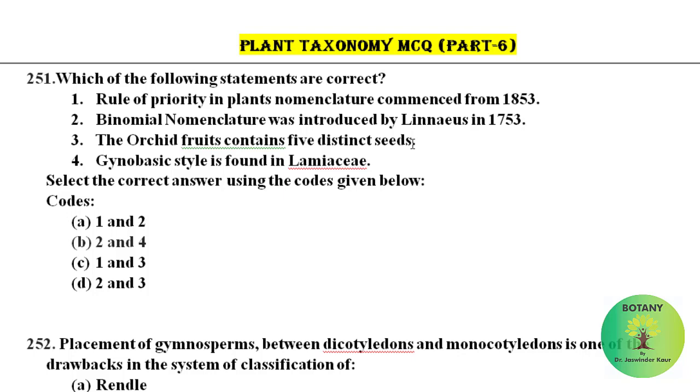This is also incorrect because in orchids there are numerous and minute seeds. Gynobasic style is found in Lamiaceae. This is also a correct statement. So among these only statements second and fourth are correct. So the correct answer is option B, 2 and 4.